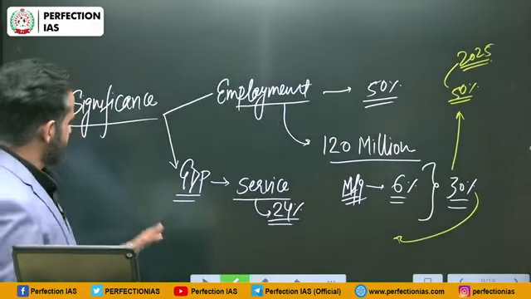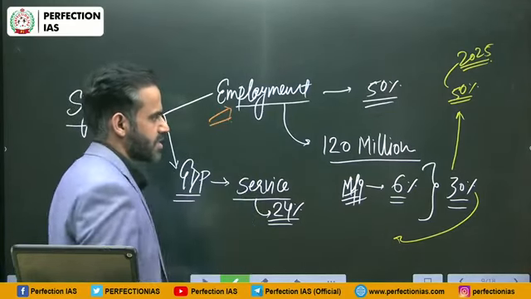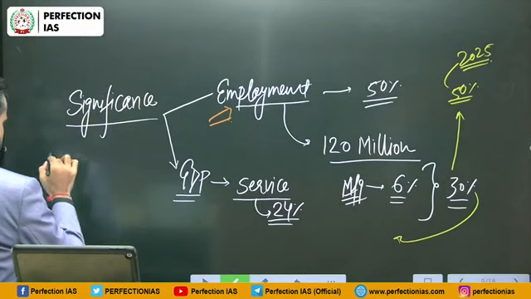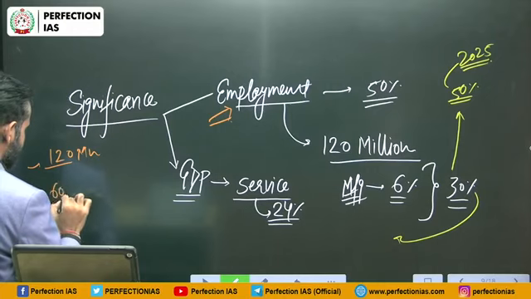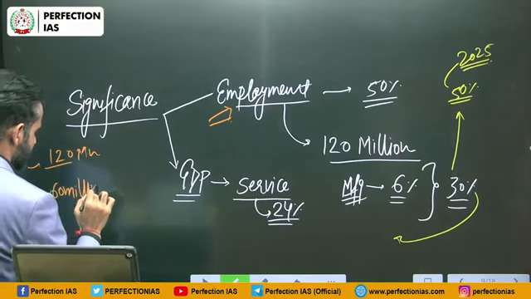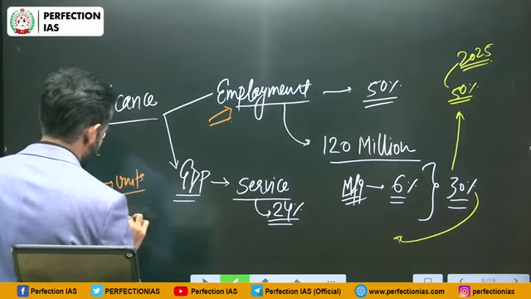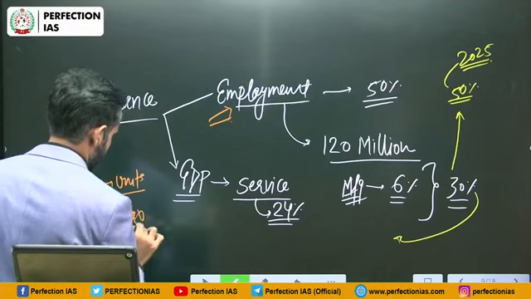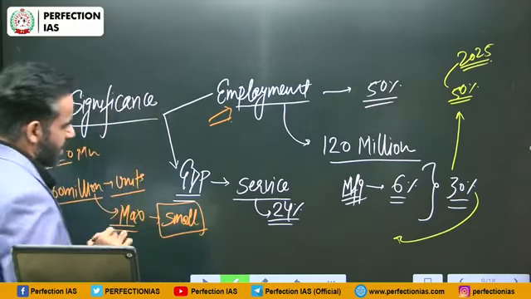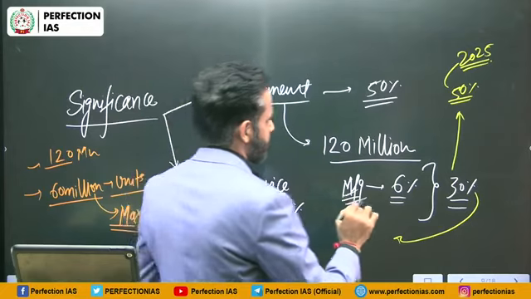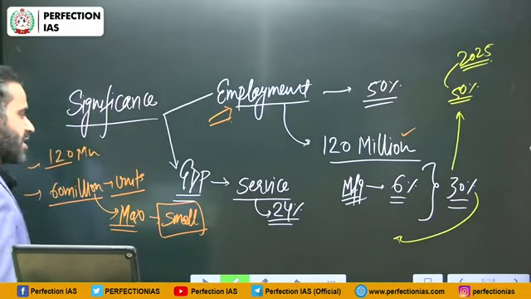Then we discussed the significance of MSME, that the MSME sector provides employment to a huge population in our country. One more thing, it provides employment to 120 million, and as of now roughly there are 60 million MSME units in our country, and maximum are in the small category. So this is another problem. Now coming back to employment, that means 120 million people are employed in this particular sector.